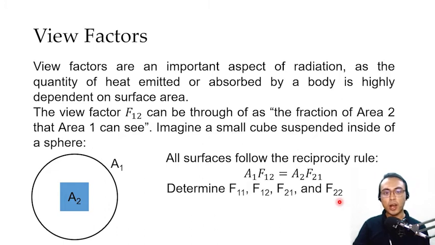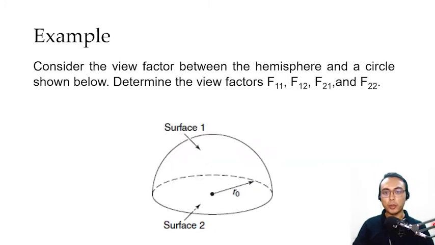Let's try to apply these view factors in another example. We have here two surfaces, a hemisphere and a flat circle. We want to determine the view factors F11, F12, F21, and F22. When you are presented with these types of problems, you first have to determine which among these view factors would be equal to 1 or would be equal to 0.